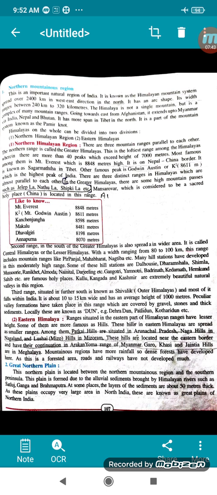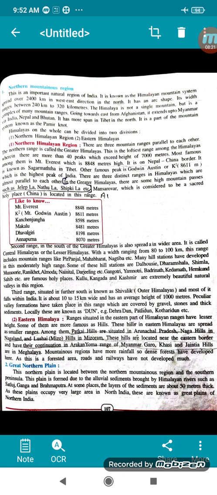These hills in the Eastern Himalayas are spread in smaller ranges, and among them are Patkai Hills in Arunachal Pradesh, Naga Hills in Nagaland, Lushai, that is Mizo Hills, in Mizoram, and these hills are located near the eastern border and have their continuation in the Arakan Yoma range of Myanmar, our neighboring country. If you see picture 14.2, just below the Tropic of Cancer, Myanmar is there. Garo, Khasi and Jaintia hills are in Meghalaya. You have to remember the names of the hills where they are located exactly.